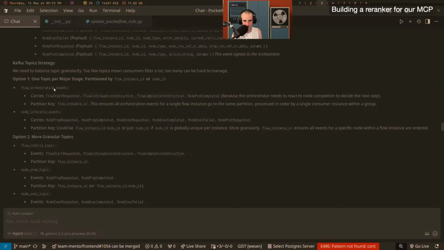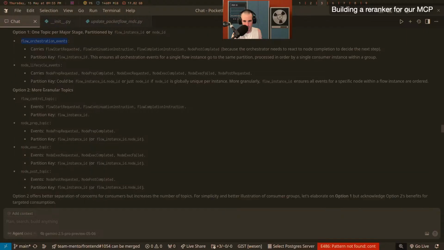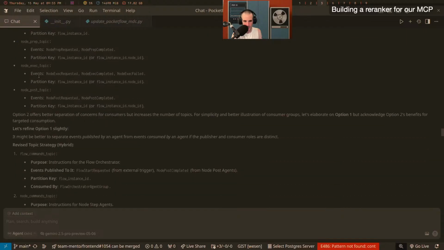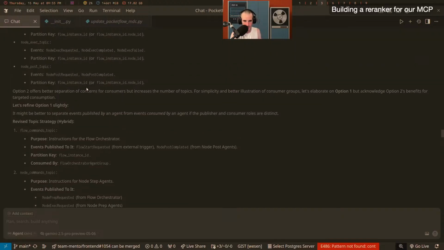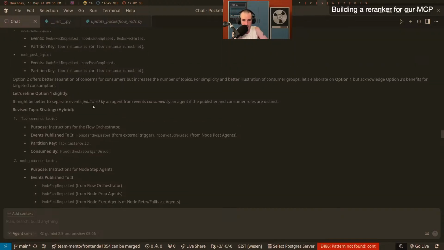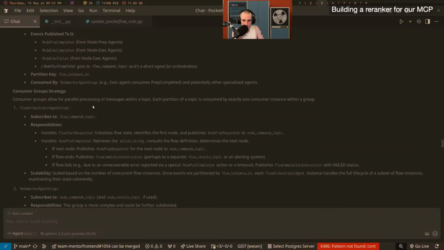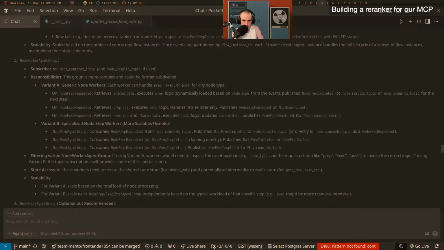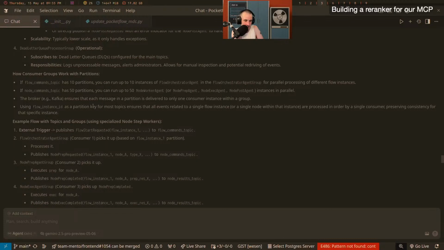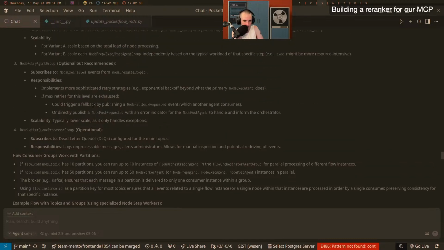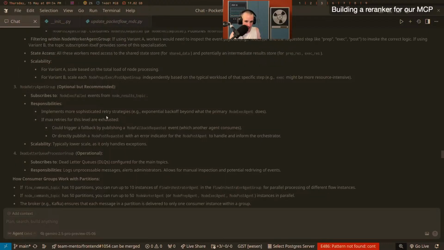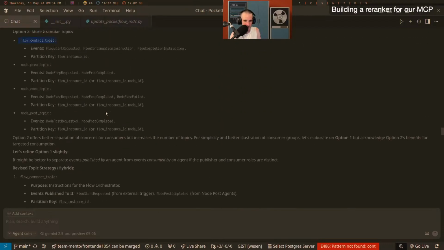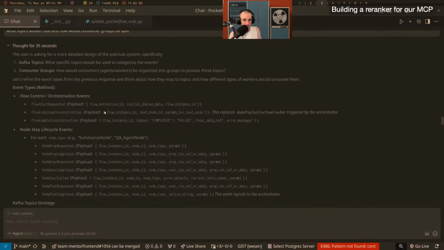I don't think that's very good. More granular topics? Yeah, I don't think any of those is good. I think 1 topic per node type is the better way to go. I think that is much more interesting. And this is where you can't trust models, right? They might do something, and maybe they're right in this case, but in assembling their words they can also miss what is actually the really good idea, which is potentially, and I'm not sure if that is right, to do 1 topic per node type.